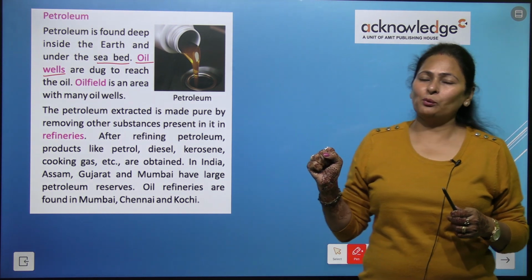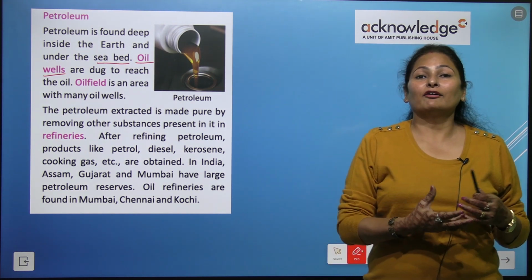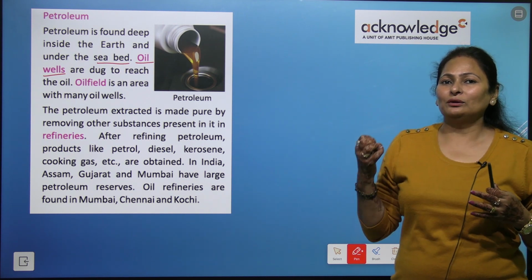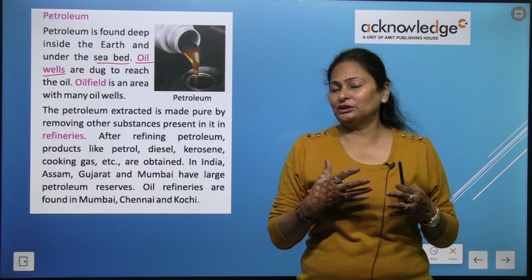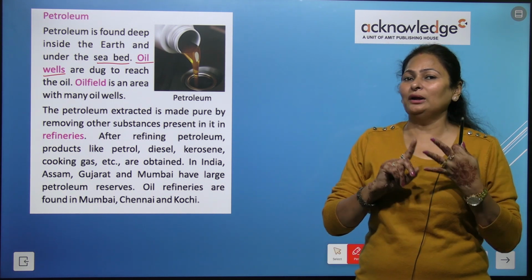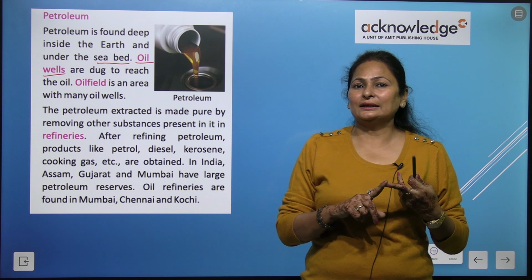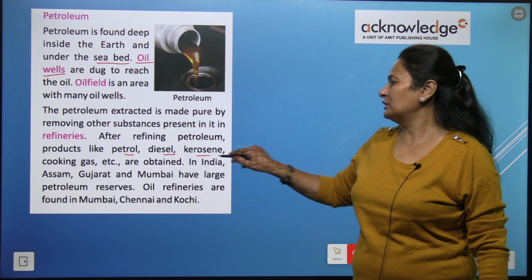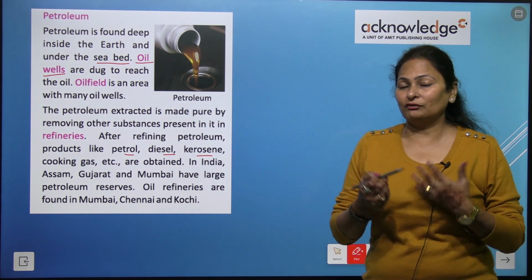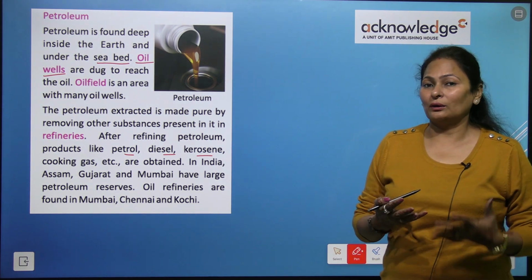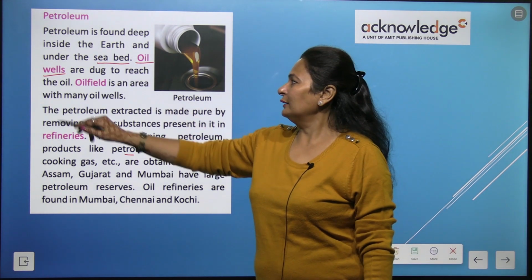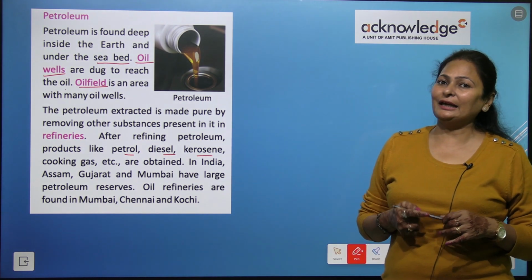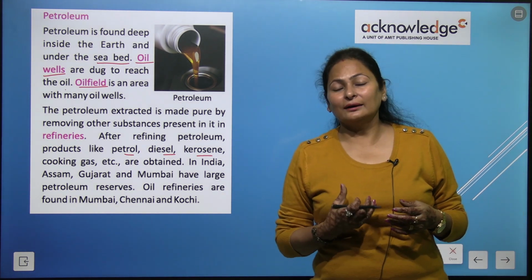We take out this oil and we refine it and get so many things out of it. After refining this oil, we get petrol, diesel, mobile oil, and kerosene oil too, right? Oil wells are dug to reach the oil. An oil field is an area where many wells are dug.